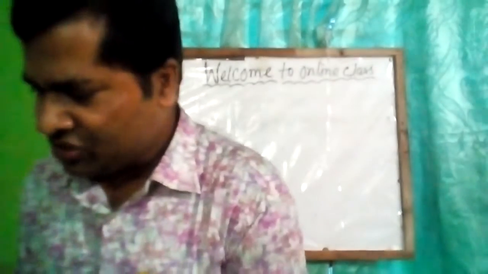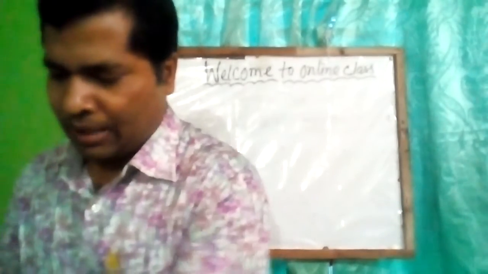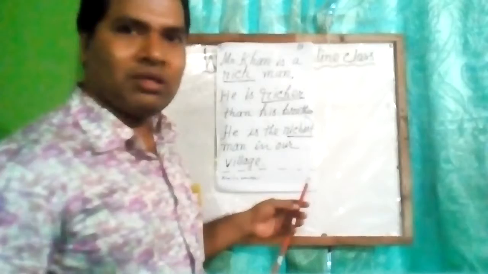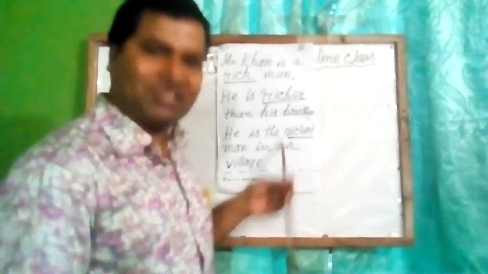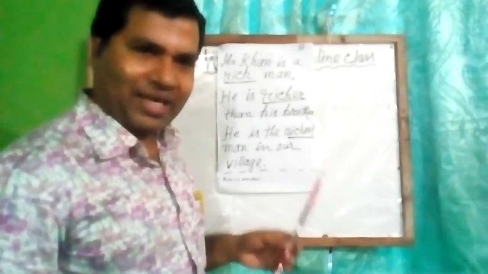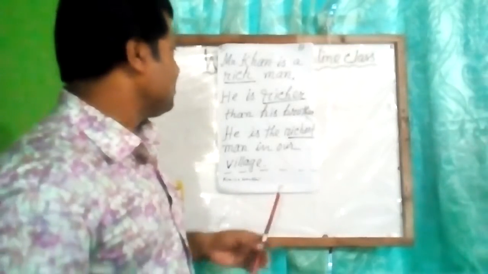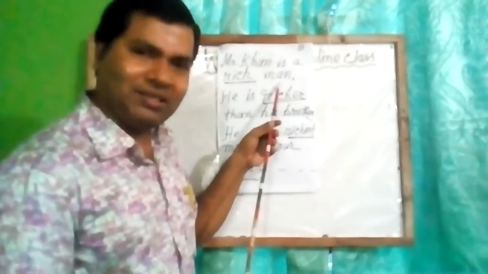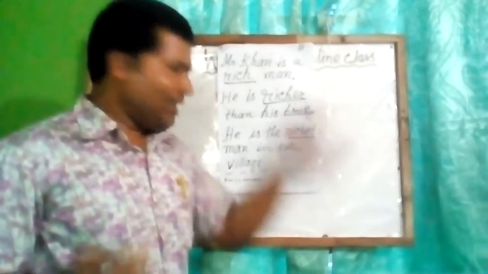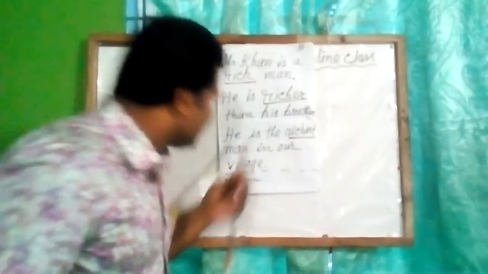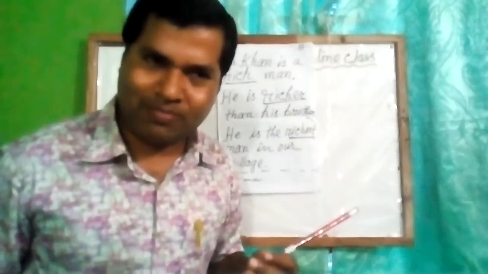Next I will show you another poster paper, and here is a passage. Now read the passage. Mr. Khan is a rich man. He is richer than his brother, and he is the richest man in the village.